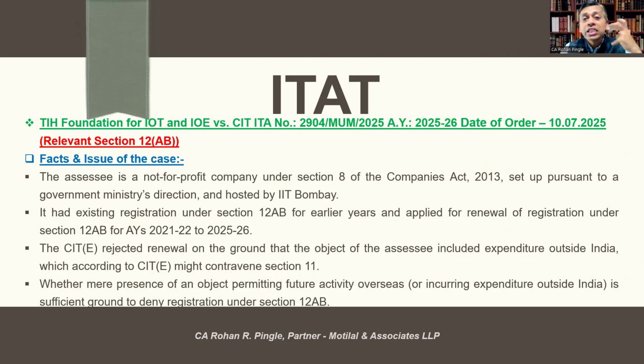It had existing registration under Section 12AB already for earlier years and applied for renewal of registration under Section 12AB for assessment years 2021-22 to 2025-26. The CIT (Exemptions) rejected renewal on the ground that the objects of the assessee included expenditure outside India, which according to CIT might contravene section 11.